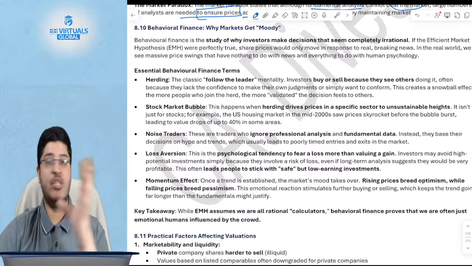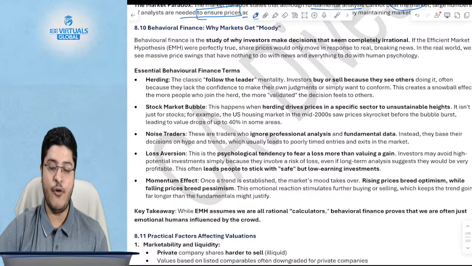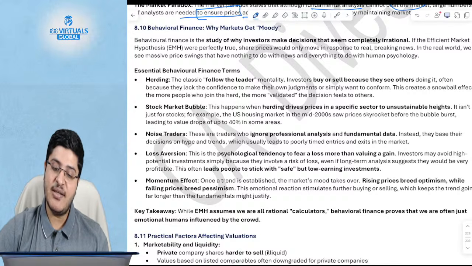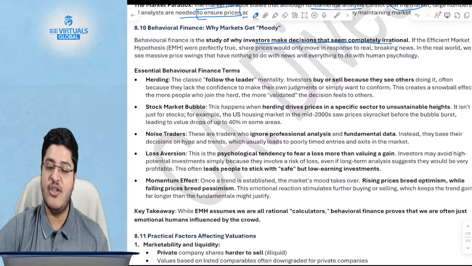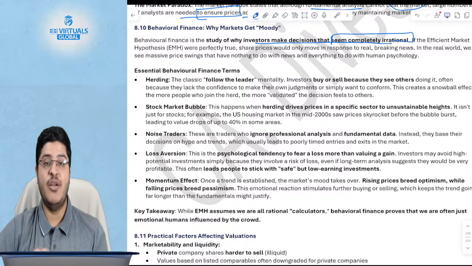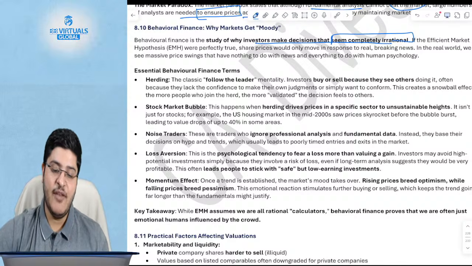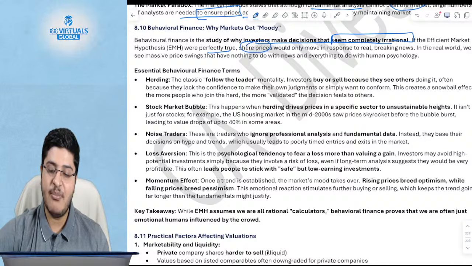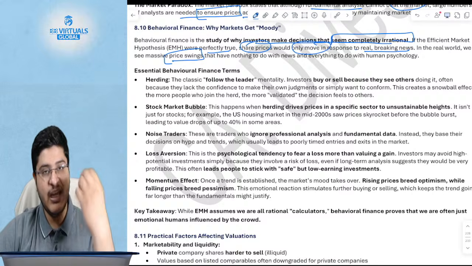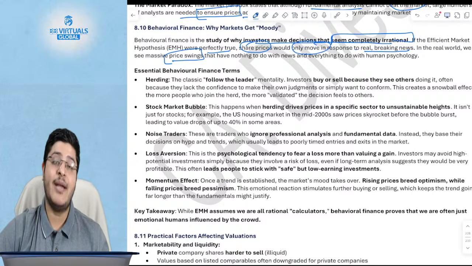Again, a topic which at least MCQs can be asked from, if not theory. It is a study of why investors make decisions that seem completely irrational in life. The efficient market hypothesis is not true. Markets are irrational. If it were perfectly true, why would share prices move only in response to real or breaking news? In the real world, we see massive price swings even randomly. Why does this happen?